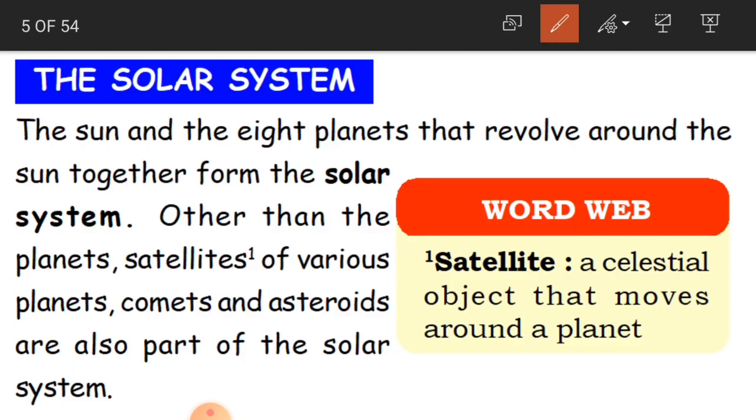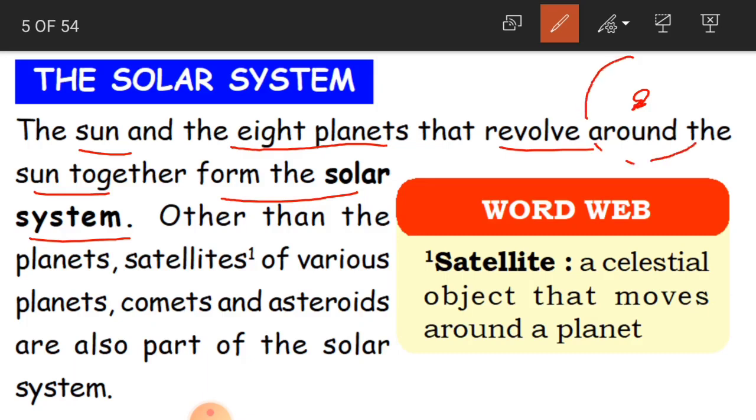Okay, so the solar system is the sun and the 8 planets that revolve around the sun, which together form the solar system.